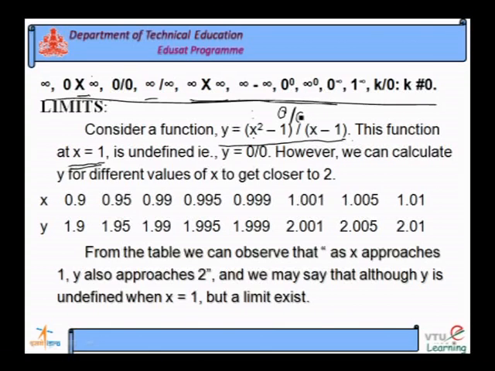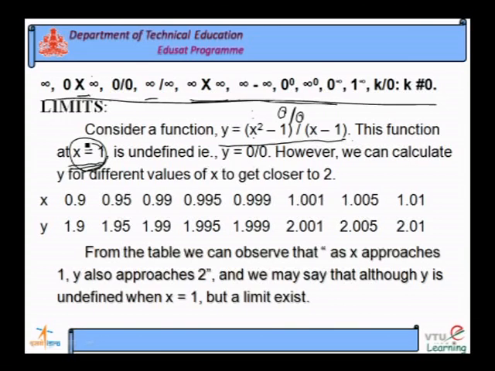So, 0 by 0, is there any meaning? For 0 you will have a meaning, for 0 by 0 you do not have any meaning. Hence, this function is undefined at x is equal to 1. The function y is equal to x square minus 1 divided by x minus 1 is undefined at x is equal to 1. It is undefined, no doubt, but we can have a certain meaning for this function. That will be explained in the limit concept.